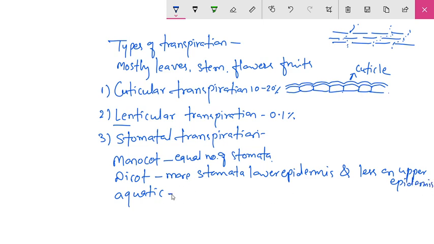Then in aquatic plants, when they are the submerged type, that means they are present below the water, the stomata may be vestigial. Vestigial means only a sign that stomata are present there.